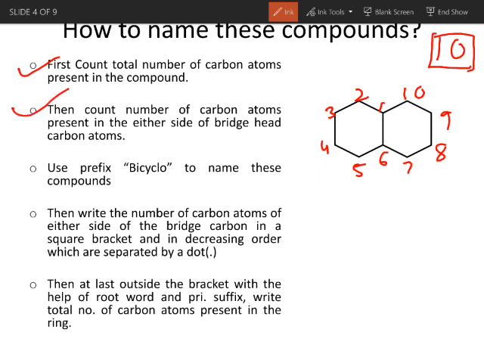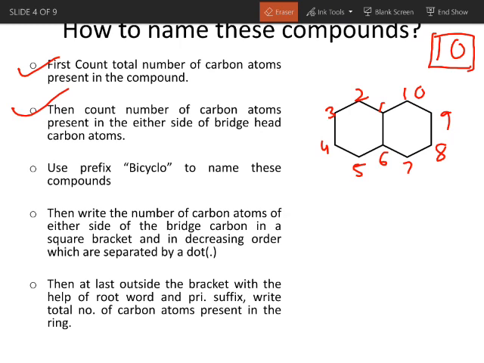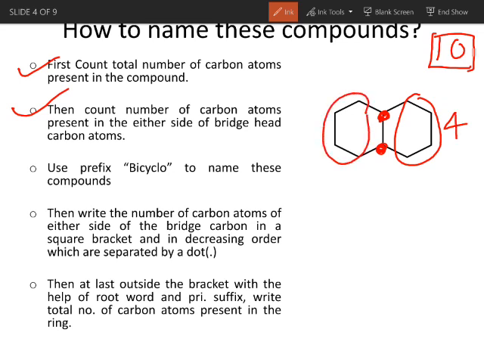Then next, count the number of carbon atoms present on either side of the bridgehead. We need to count the number of carbon atoms present on either side of the bridgehead. So here these two are our bridgehead carbon atoms. On the right hand side of this bridgehead carbon atom, we are having a chain of 4 carbon. On the left hand side, again we are having a chain of 4 carbon, whereas at the center we are having a chain of 0 carbon.